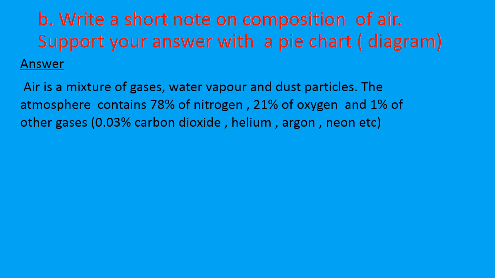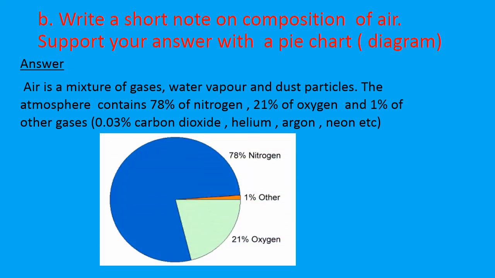Now we will talk about the diagram. So here is our pie chart. You can see that 78% nitrogen and we are having 21% oxygen and 1% other gases. It is shown with the help of a pie chart. Please draw the diagram neat.